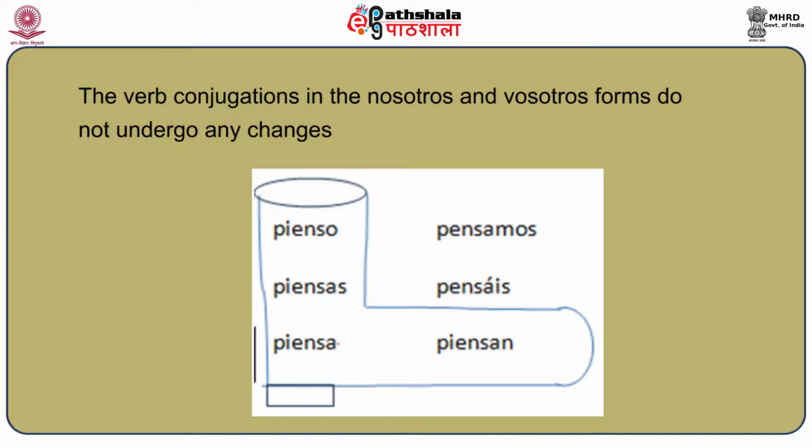If you can see in this image, the conjugation of the verb pensar is written. The conjugations inside the boot have the changes, that is the yo, tú, ella, usted form and ustedes form. But the nosotros and nosotras forms are outside the boot. So at times they are also called boot verbs. Thus, as we have seen, the verbs inside the boot undergo a stem change and those outside remain as they are in the conjugation table.